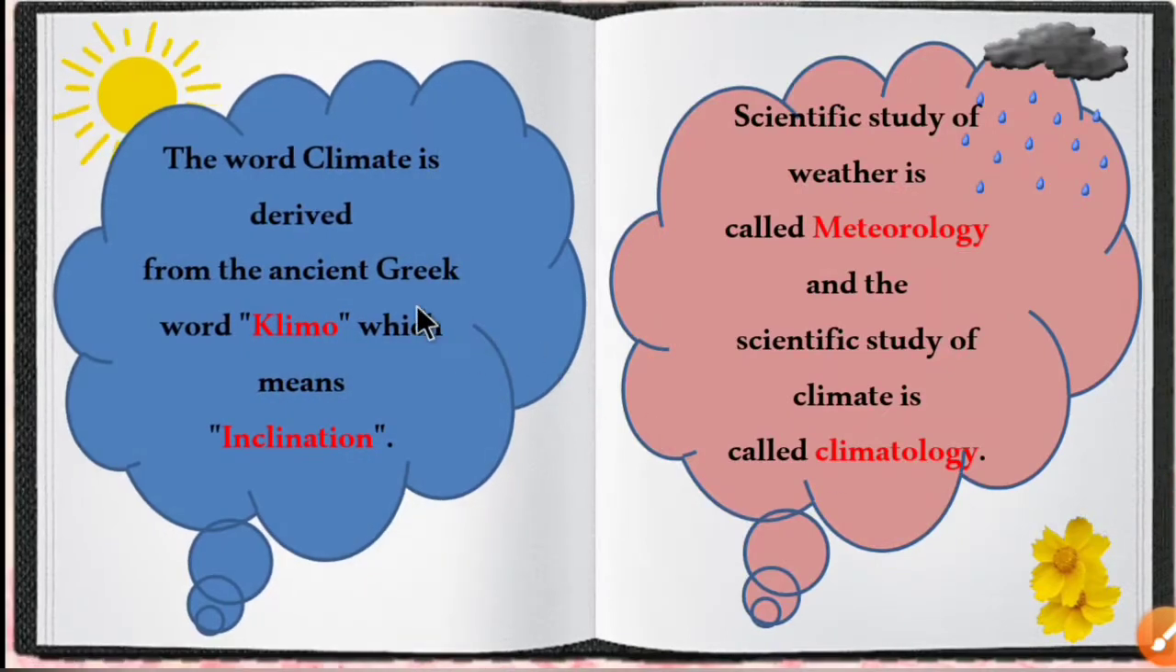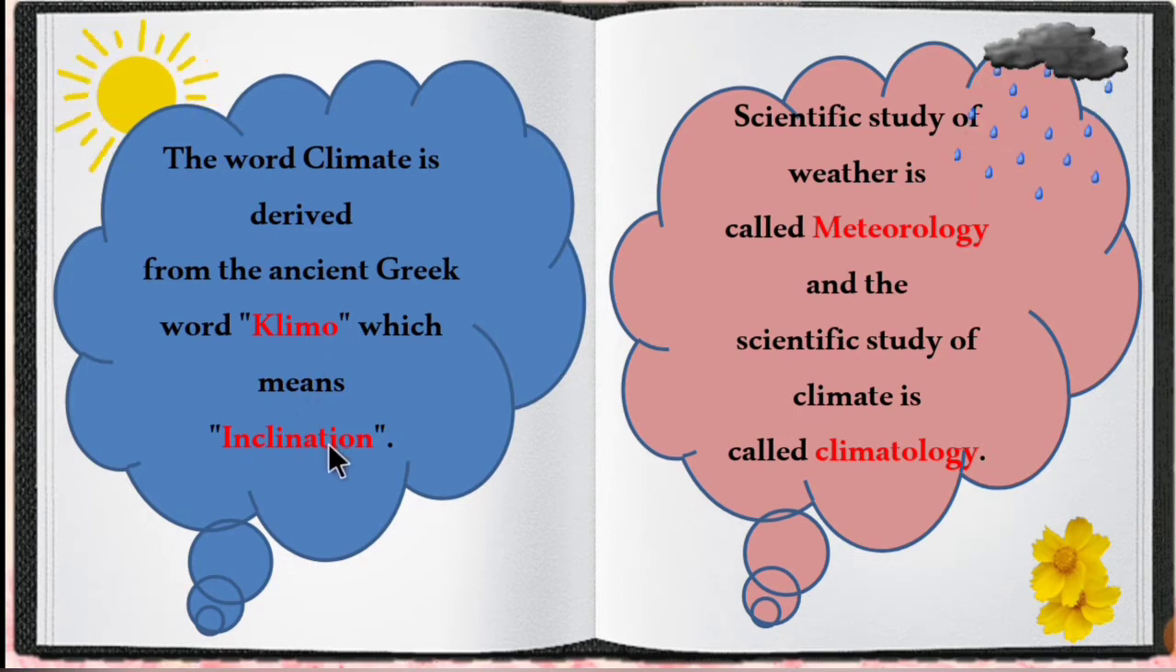Climate means the average condition of the Earth's atmosphere. Next, the word climate is derived from the ancient Greek word climo, which means inclination. Inclination means the slanting position of the earth. The scientific study of weather is called meteorology, and the scientific study of climate is called climatology.